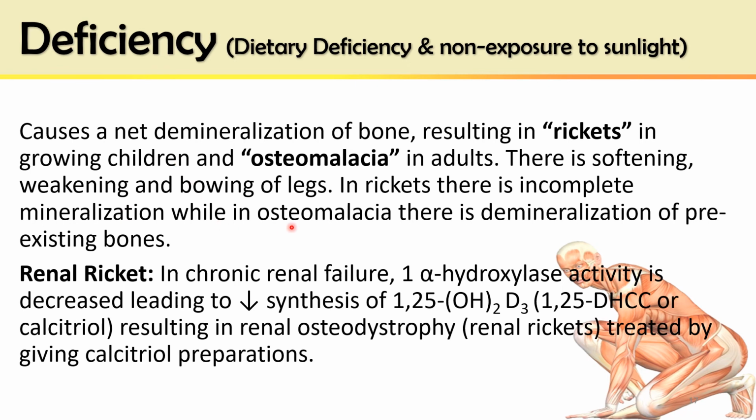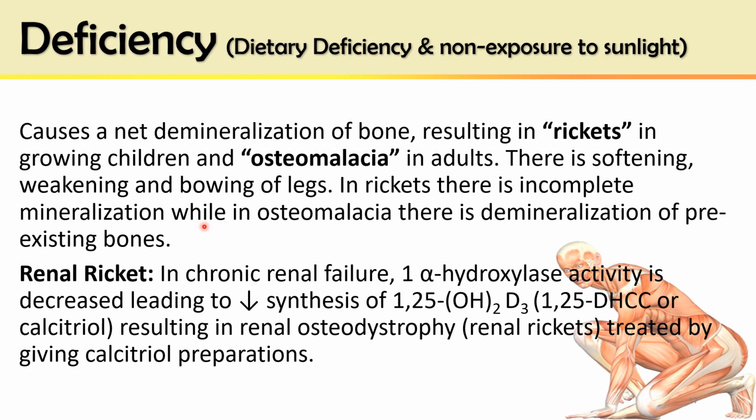While in osteomalacia, there is also a softening of bone, but initially the mineralization is complete. And now it is the demineralization of the pre-existing bones in adults with osteomalacia which results in the softening of bones. To understand mineralization and demineralization, the organic matrix of the bone is made up generally of collagen, which is deposited by nanocrystals of hydroxyapatite.